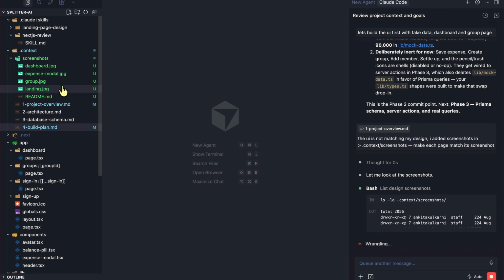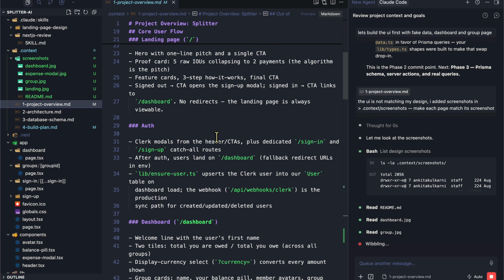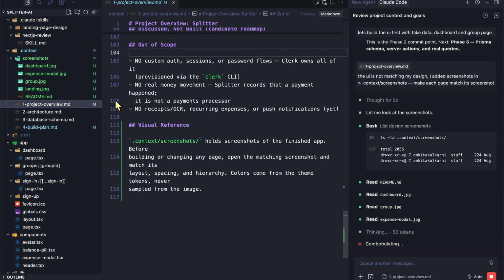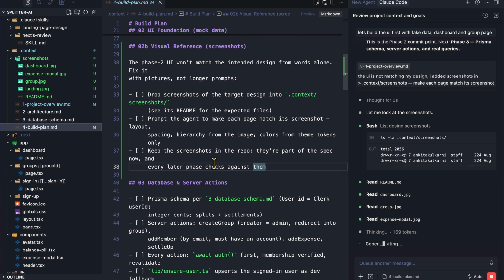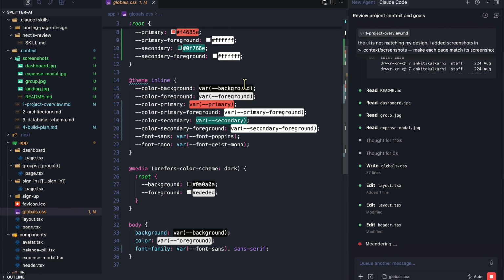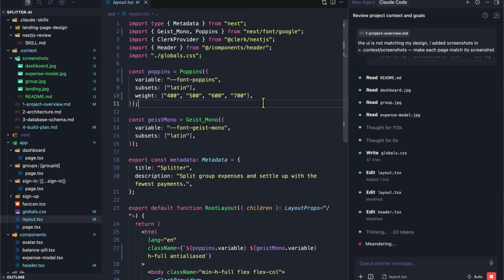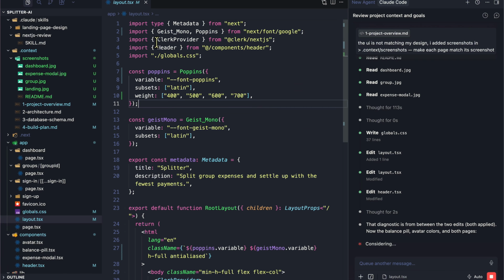So it has all these screenshots. We have already updated project overview with visual reference. We have already updated our build plan with visual reference as well. So now it's added a bunch of colors here to globals.css. We have layout here, it's updated that.